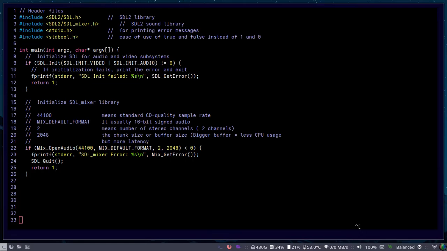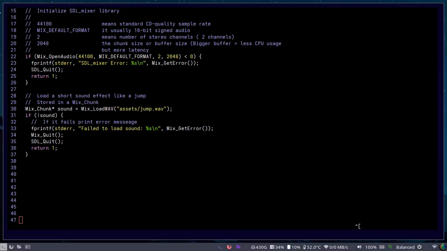So we use the Mix_OpenAudio function, and we feed it these values. Here we use 44,100, which means the standard CD quality sample rate. Then here we have MIX_DEFAULT_FORMAT, which is usually 16-bit signed audio. And 2 means the number of stereo channels that we're going to use. And then here is 2048. This is the chunk size or buffer size. So a bigger buffer equals less CPU usage but more latency.